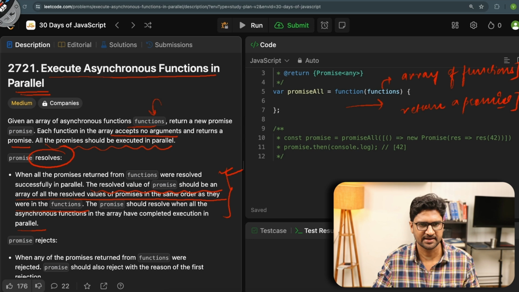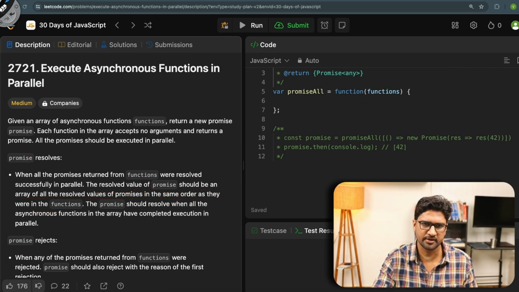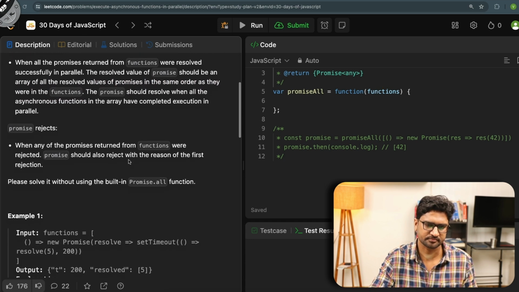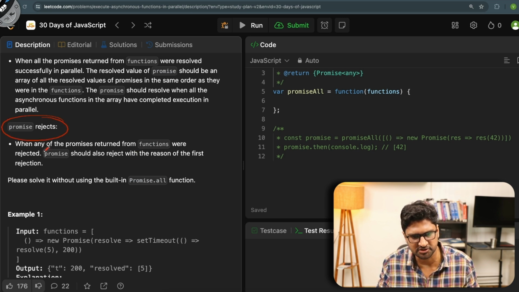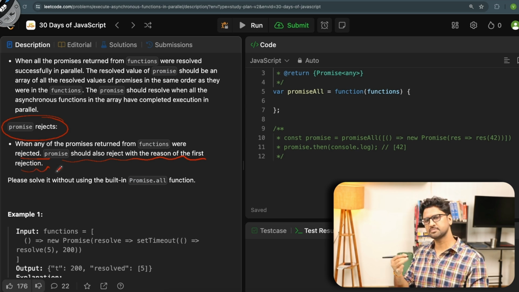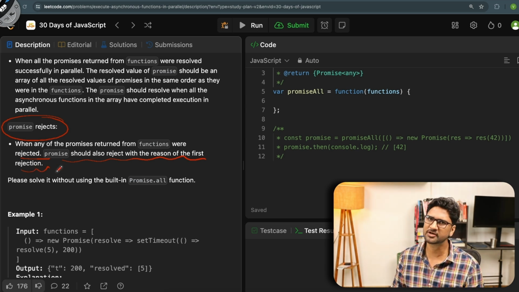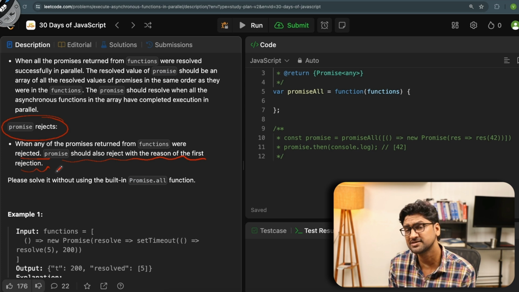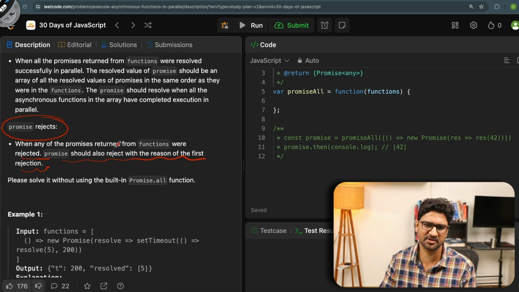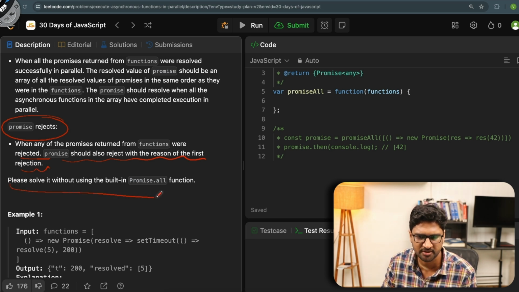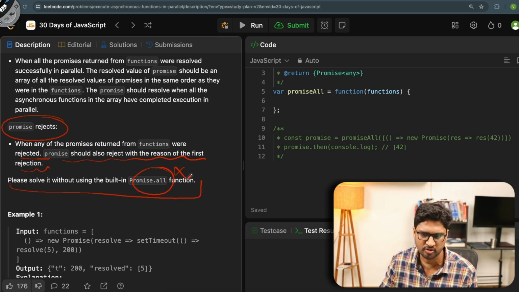Cool, that's clear. Now if I talk about the reject part, promise rejects when any of the promises returned from the functions were rejected. The promise should also reject with the same reason as the first rejection. There are multiple functions, and any of the functions can reject. So the first function which rejects, the output should reject with the same reason. Please solve it without using the built-in Promise.all function. So I cannot make use of Promise.all. Fair enough. Okay, let's try to understand with the help of an example.